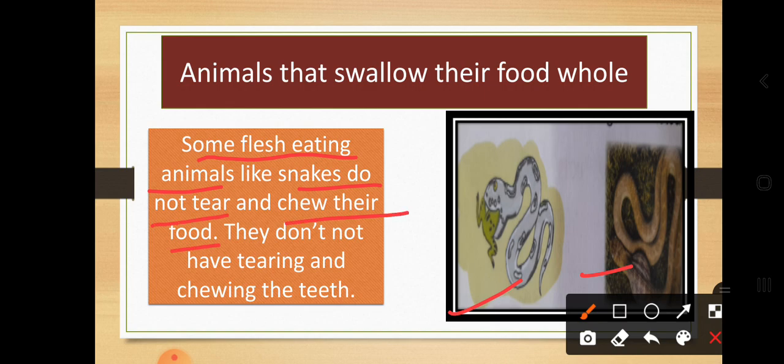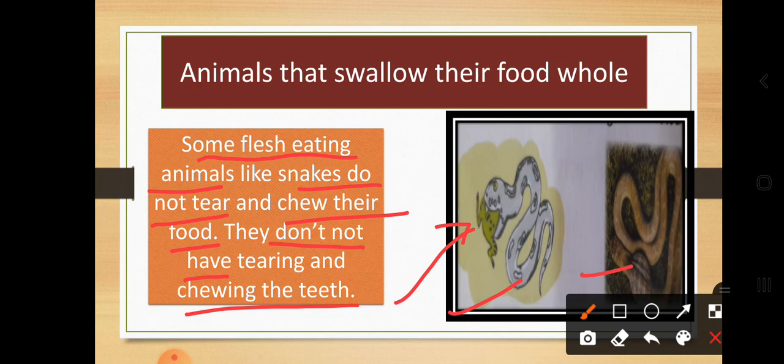They do not use their teeth for having or chewing the food because they do not have tearing and chewing teeth. So what do they do? They directly catch the animals and grab the food.